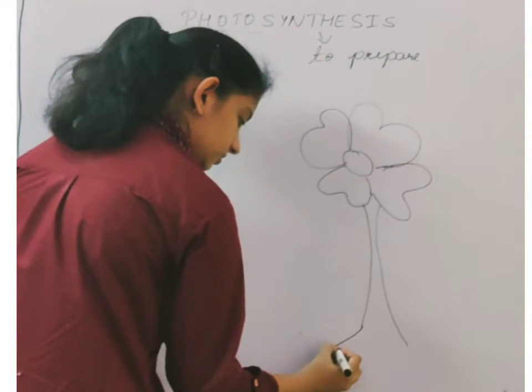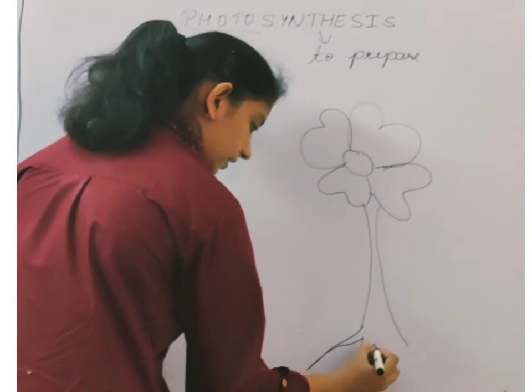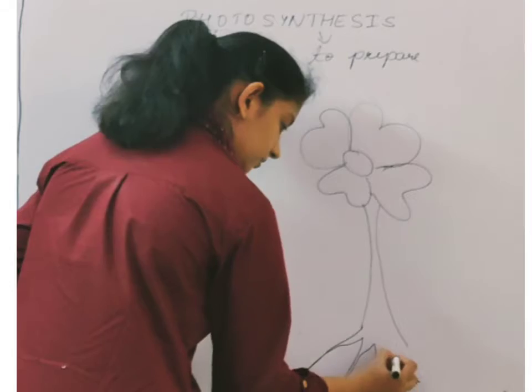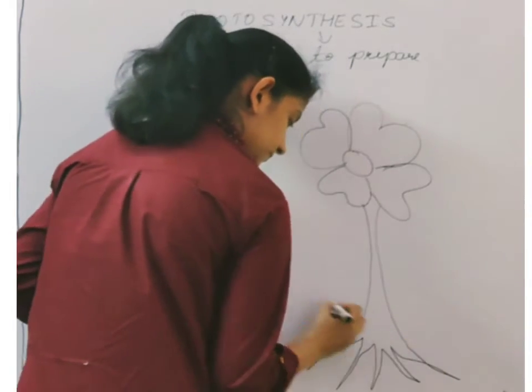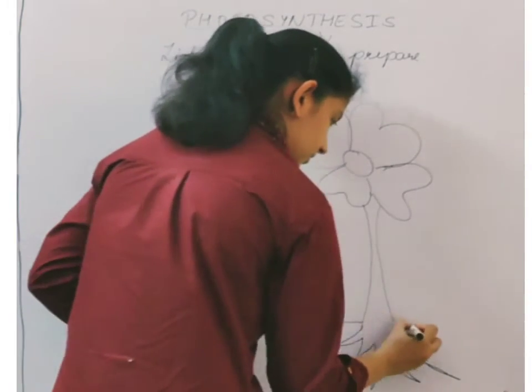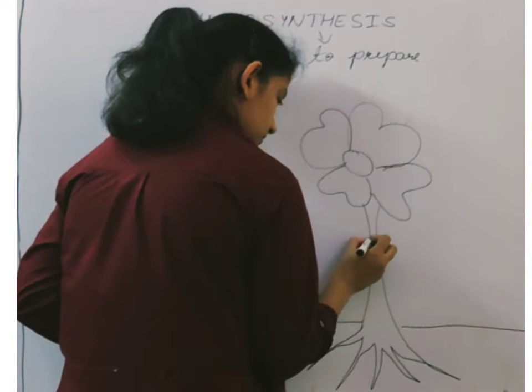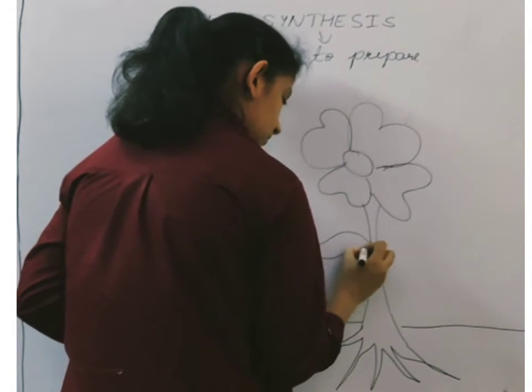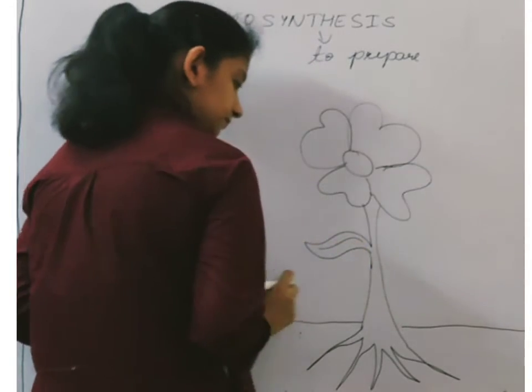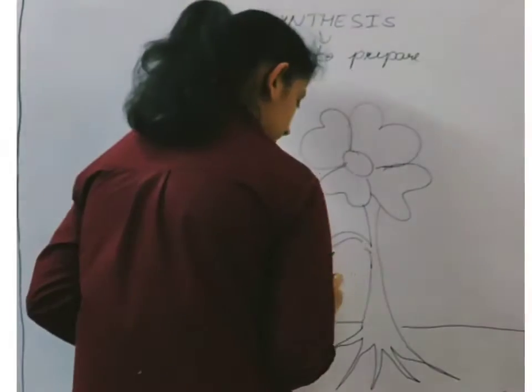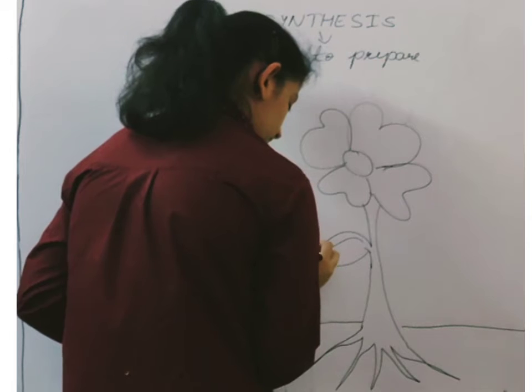It is going deep into the soil and it has many roots. This is the soil. It also has a leaf. Okay, suppose this one has a broader leaf.